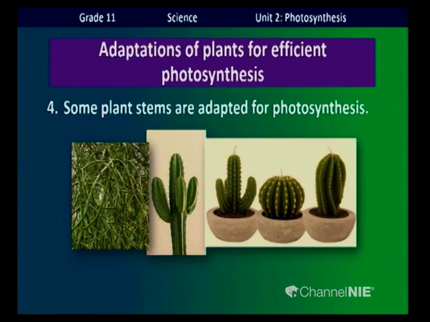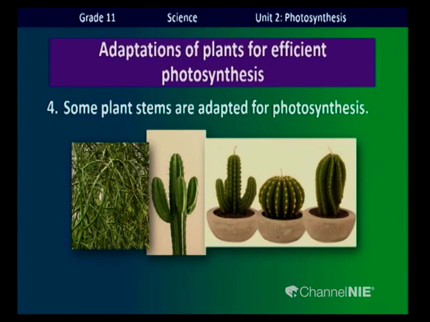So they are adapted to carry out photosynthesis in this way. The stem of the plant has turned green in color. This is also an adaptation for efficient photosynthesis.